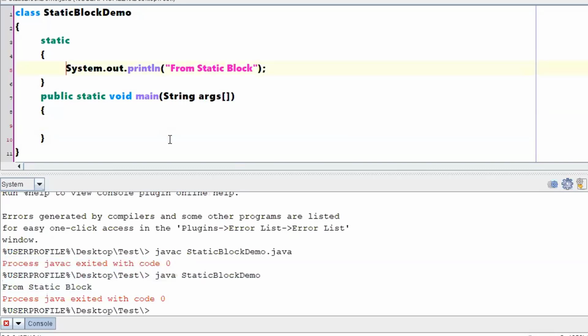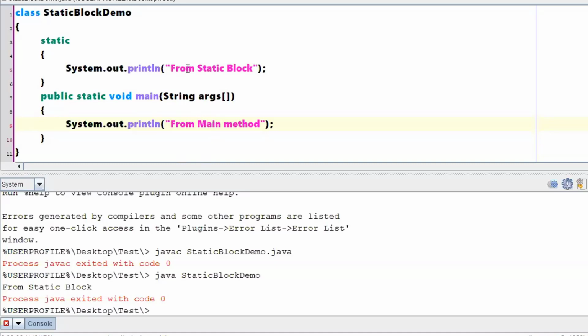So to understand which one has executed first, let me just copy this statement and paste it here. So instead of this statement, I will write something like from main method, right? So now we have two different println statements. The first one says from a static block, the second one says from a main method. Now if we compile the program and check, if you are getting the from main method statement first, then the main method has been executed first.